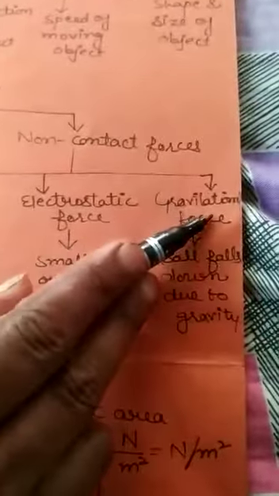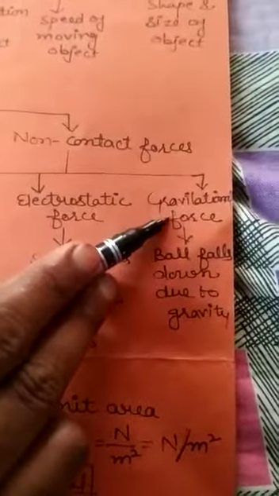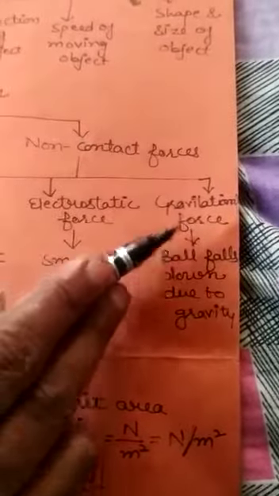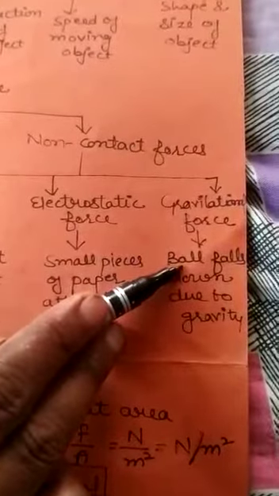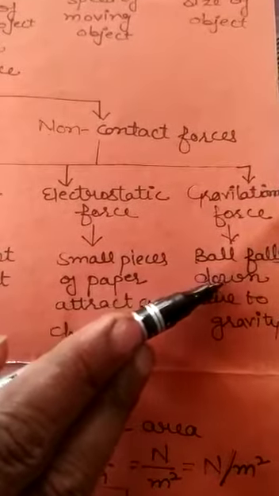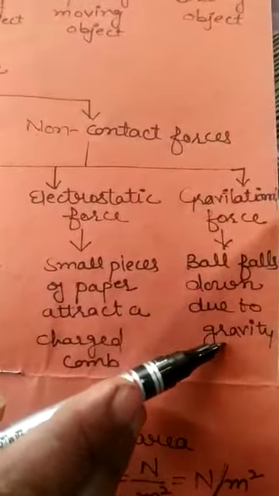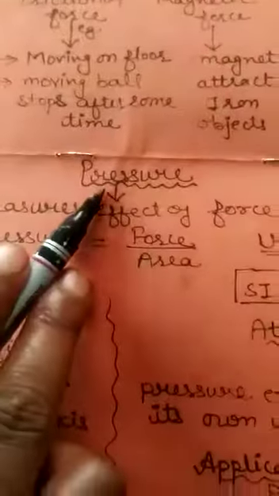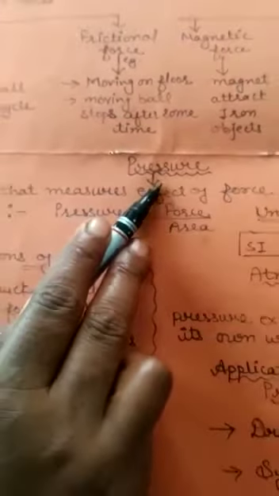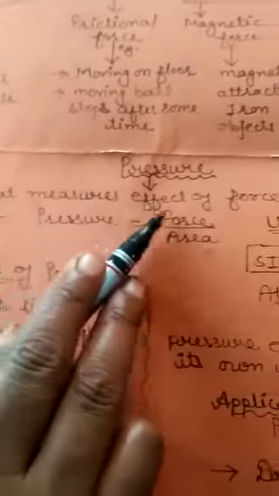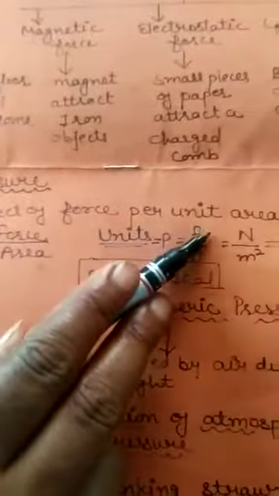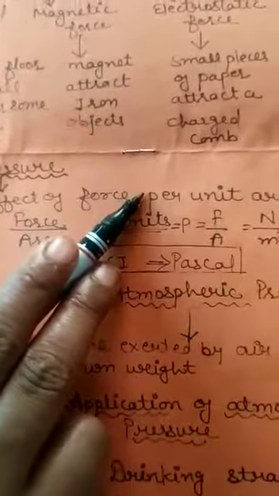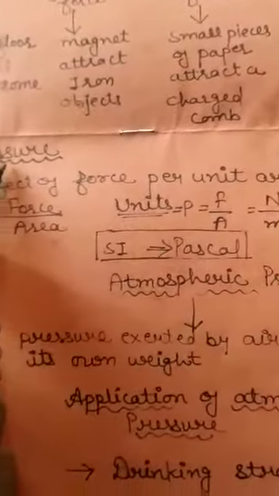And the next one is gravitational force. It is due to gravity. You know, when we throw things in an upward direction, they fall down due to the gravitational force. Earth has a gravitational force. And the next is pressure. Pressure is the measure of the effect of force per unit area. When we apply a force on a small area, that is called pressure.